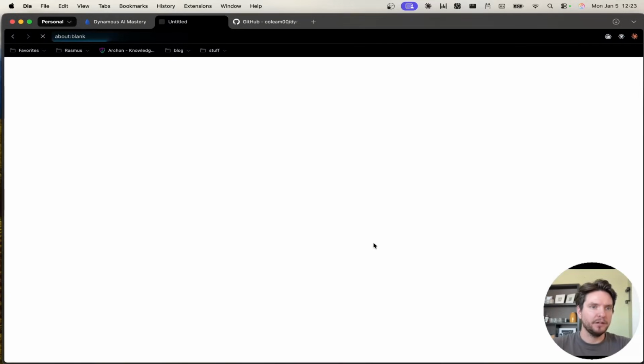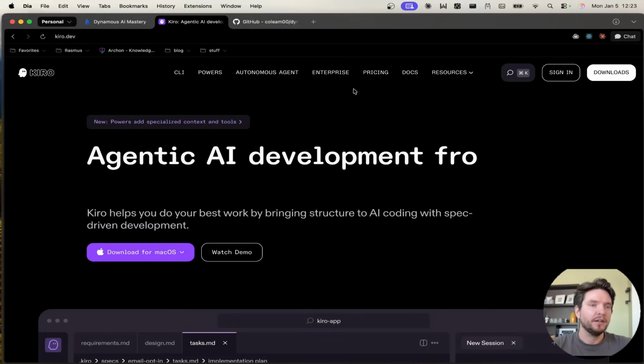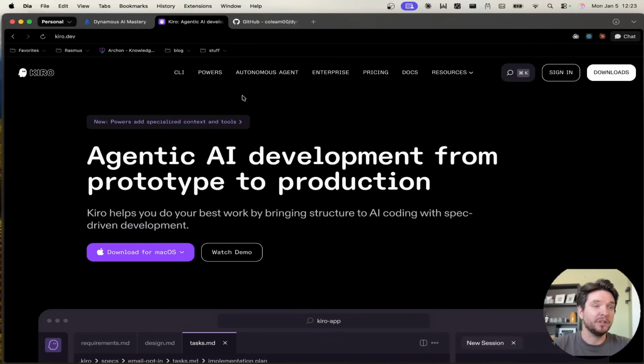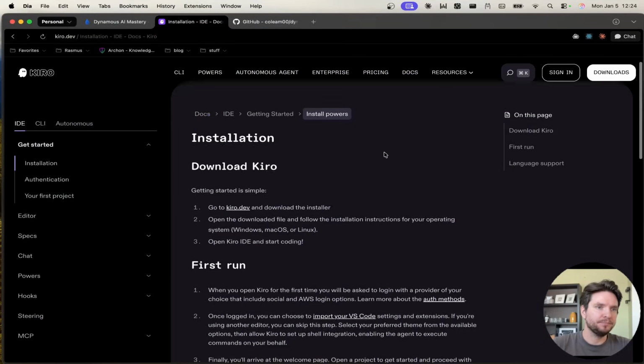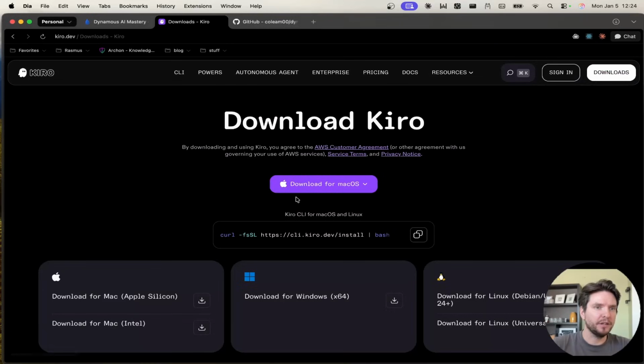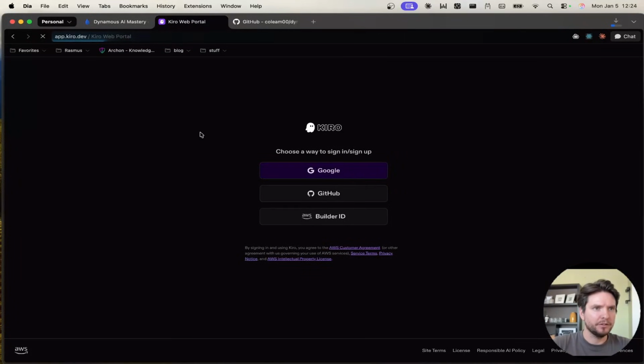Yeah, so download Kiro. Okay, here we are in the Kiro documentation. So let's move on here. As I said, I don't even have Kiro downloaded at this point, so I'm just gonna go through everything from this page here. I'm gonna go to the docs, IDE installation. I'm just gonna take it from here, download for silicon, and then I'll go back to the docs once it starts. So I guess my download is not starting. Interesting. So let's create an account first.